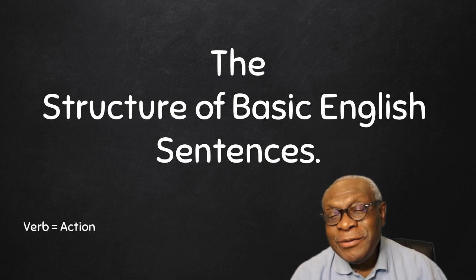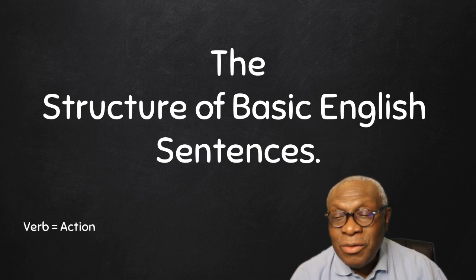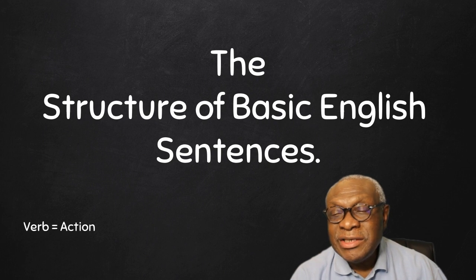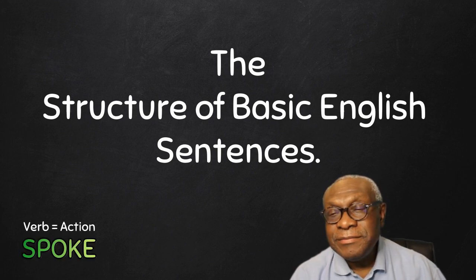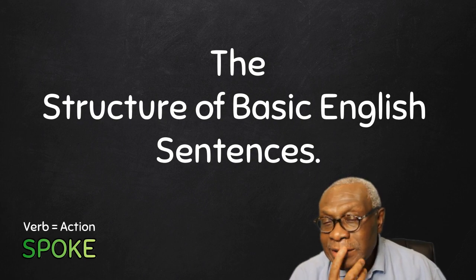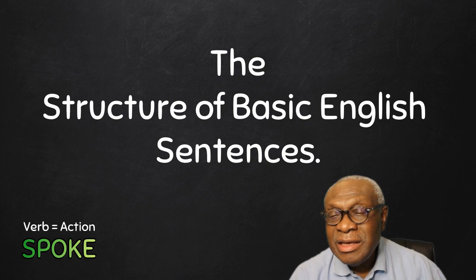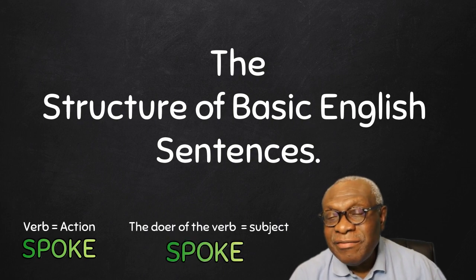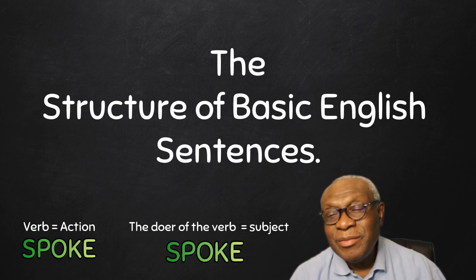Anyway, today we're going to look at just one verb, which is spoke. Of course, spoke is action. So that's fine. And we'll look also at the doer of the verb spoke. The doer of the verb spoke technically is called the subject of the verb spoke.